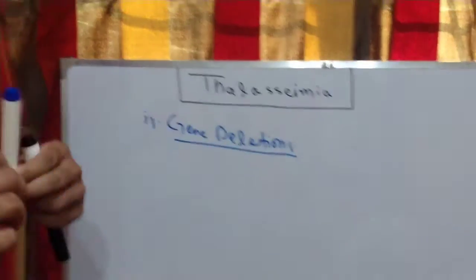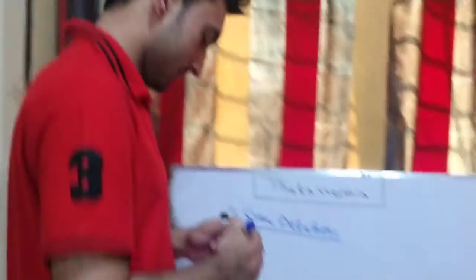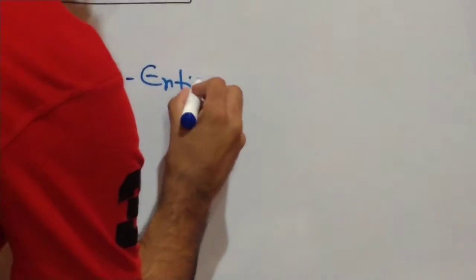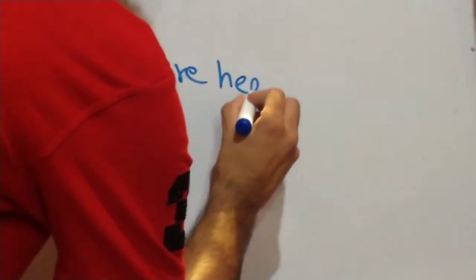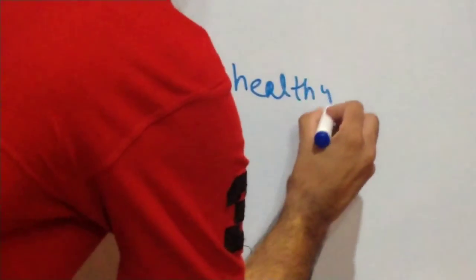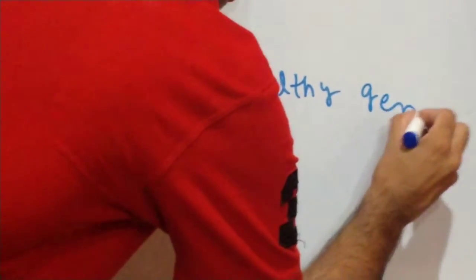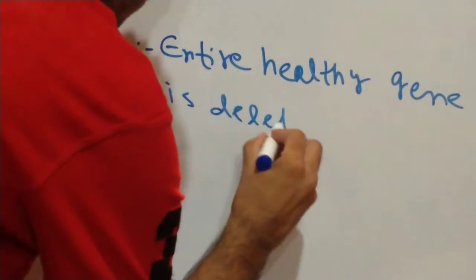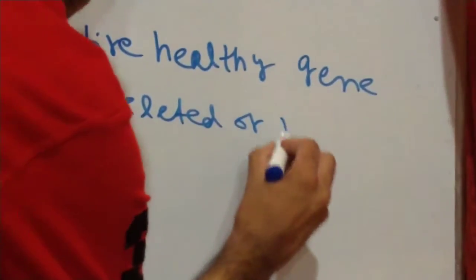Actually, the entire healthy gene is deleted or removed, which causes the abnormality leading to thalassemia.